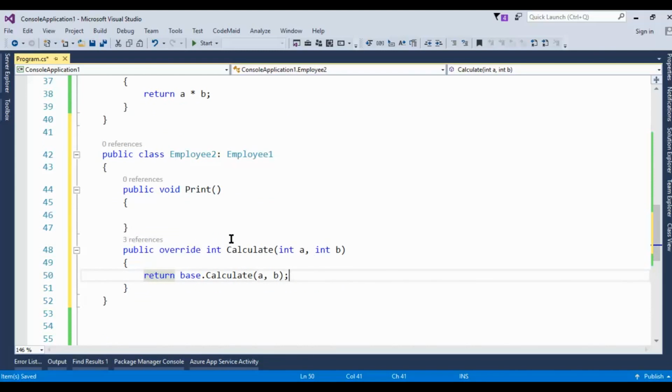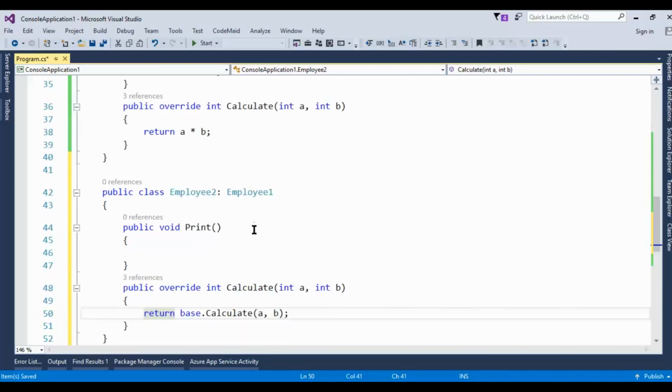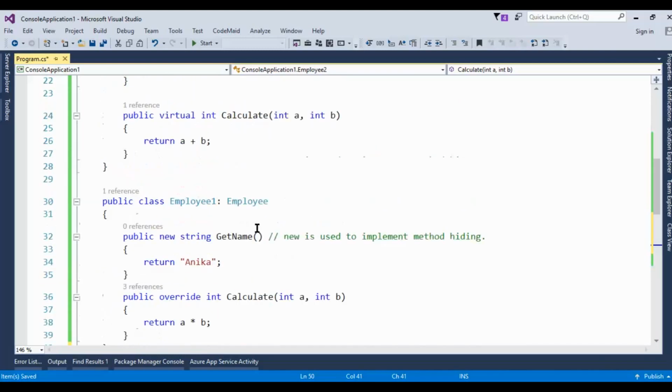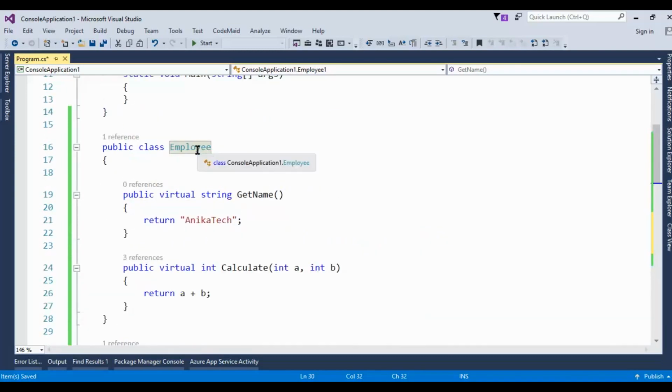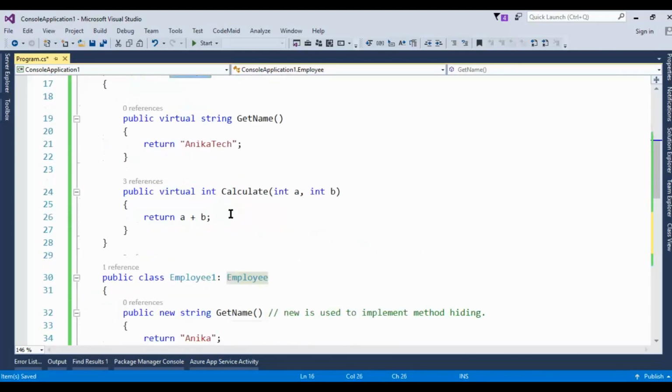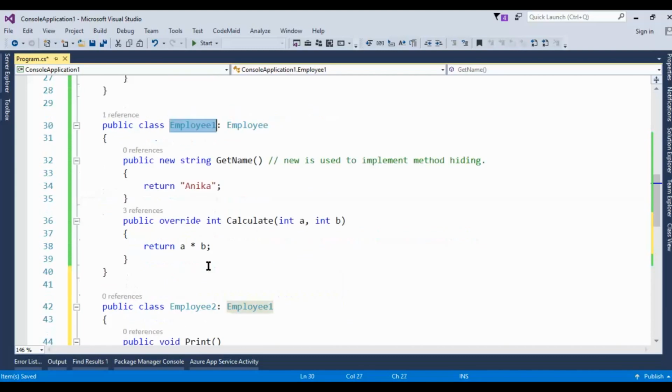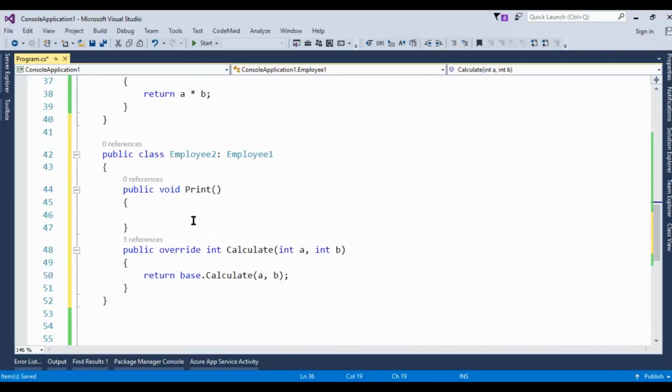It could be a question also: can we use the override keyword in a child class if the base class has the virtual keyword and the child already used the override keyword? Can we use the override keyword again if we inherit the earlier class?